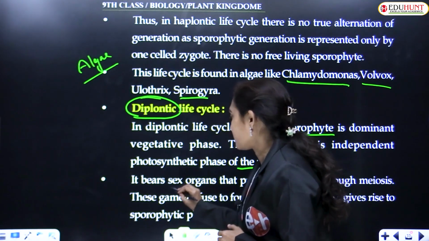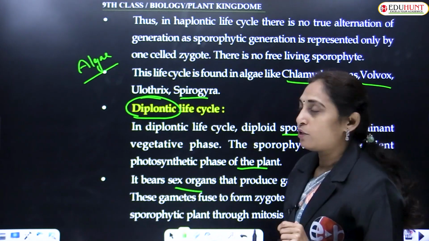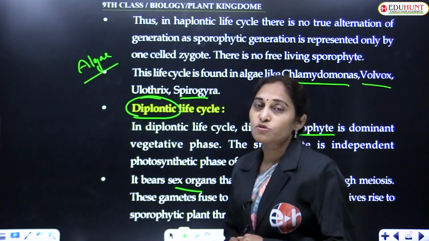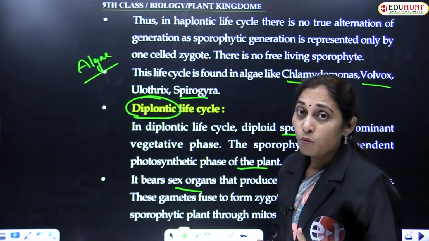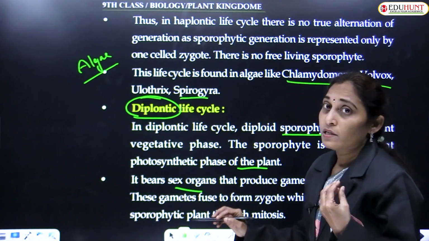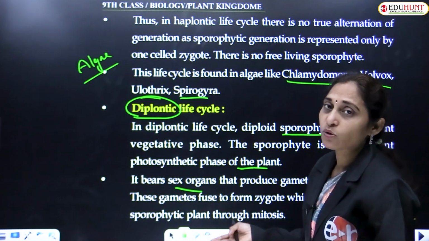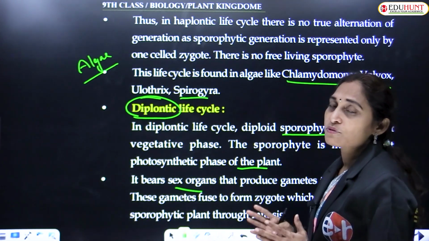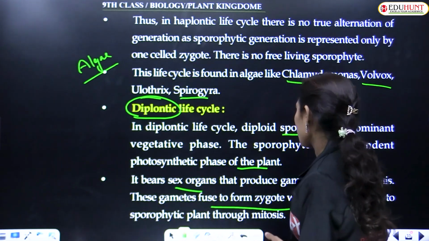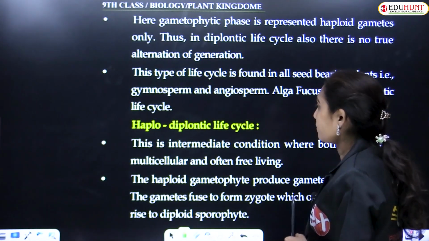The sporophyte bears the sex organs. Sex organs always undergo meiosis to produce the spores, which are haploid. These sex organs produce the gametes, which on fusion yield the sporophyte. These gametes fuse to form the zygote, which is the first cell of the sporophytic phase.